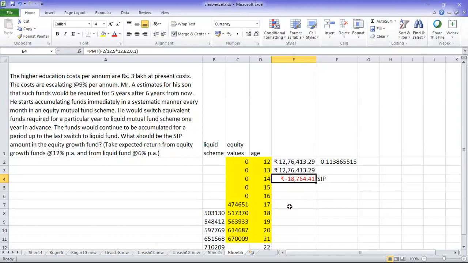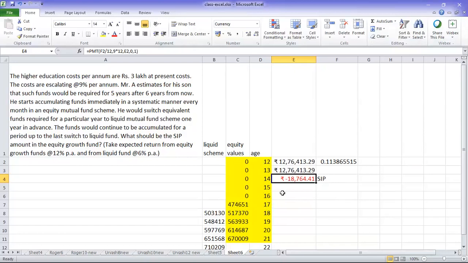Whereas if you bring it to a future value at this point, generally we do it, right? In retirement and all, we find the retirement corpus and then taking it as future value, we find out the PMT. If you want to do it that way, in such cases, this investment should happen only for these 6 years or 5 years. Actually, it is not happening that way. It's happening for an overlapping period. So whenever there is an overlap of investment and withdrawal, this is the best way to do it.